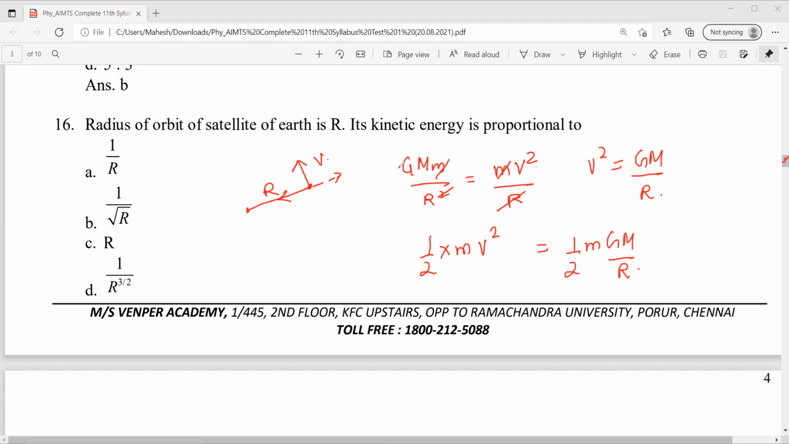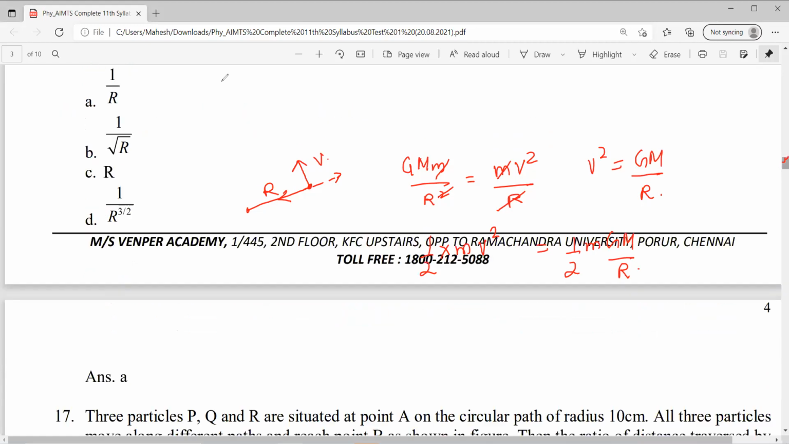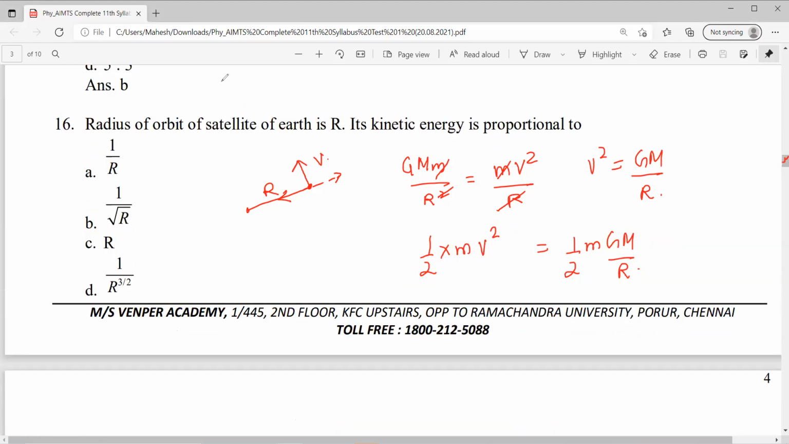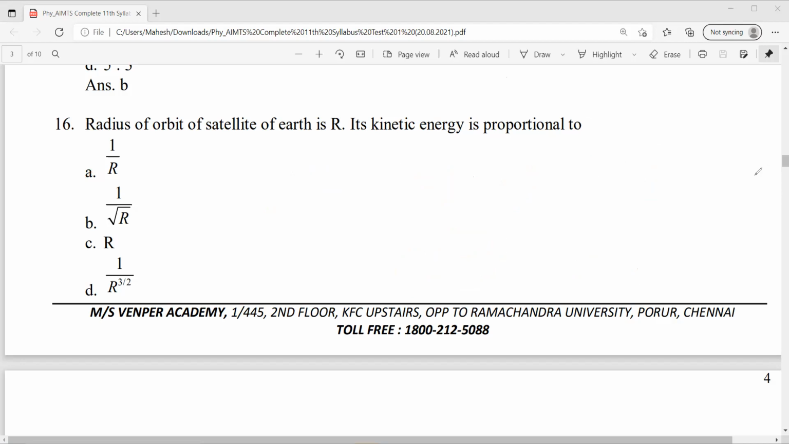So what happens here? What they are asking: radius of orbit of satellite of Earth is r. Kinetic energy is proportional to. So V square is inversely proportional to r. So here kinetic energy is also inversely proportional to r. Option A. This is kinetic energy. It is inversely proportional to r. All other masses are constant. Yes. Next.